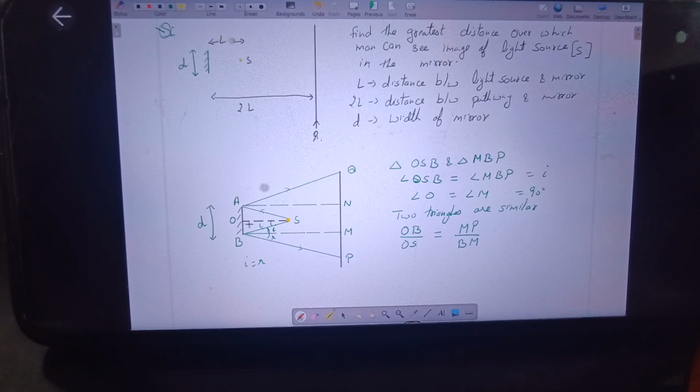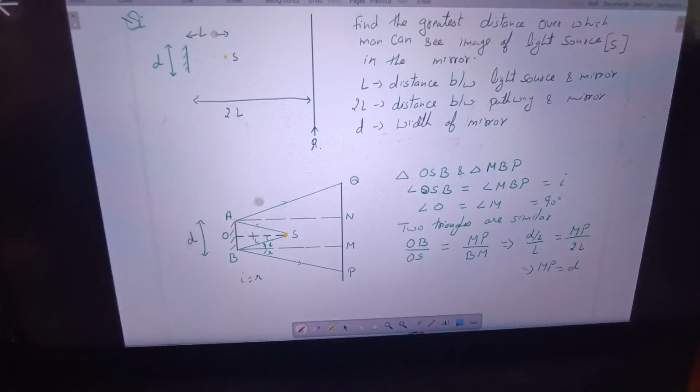Now we know the values of OB. OB will be d by 2, giving us d by 2 upon OS, which is L, equal to MP, which we don't know, upon BM, which is equal to 2L. So from here we get MP is equal to D. So this distance is equal to D.